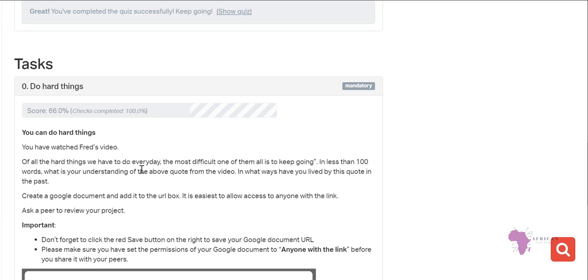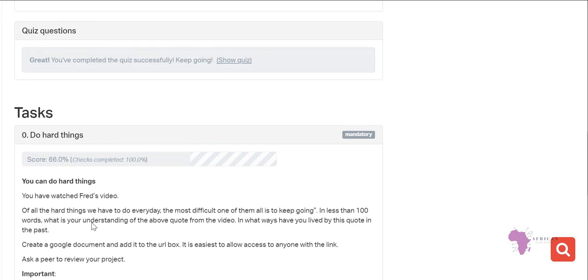Create a Google document, add it to a URL box, and it's easiest to allow access to anyone with a link. So this one, you are supposed to write a document explaining in what way you have lived by that: of all the hard things you have to do every day, the most difficult of them is to keep going. So you have to write a document explaining how you have lived in the life of I need to keep going. Try to explain what has helped you, what part of you, or what can you say that has kept you going despite the hard things that you have encountered in life.